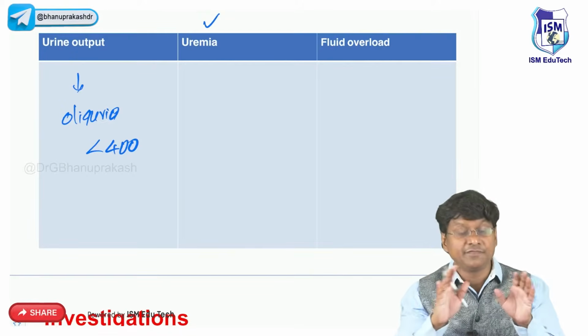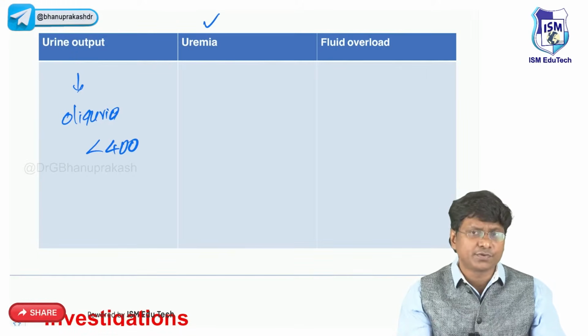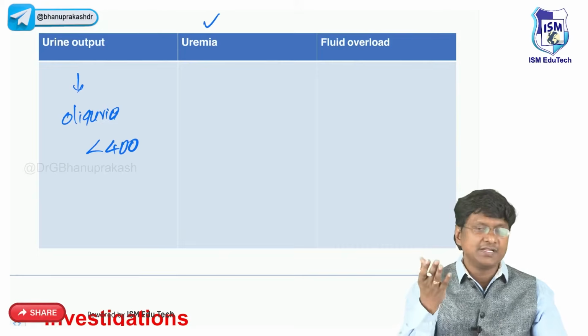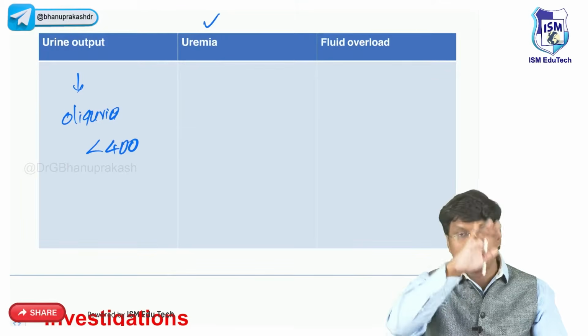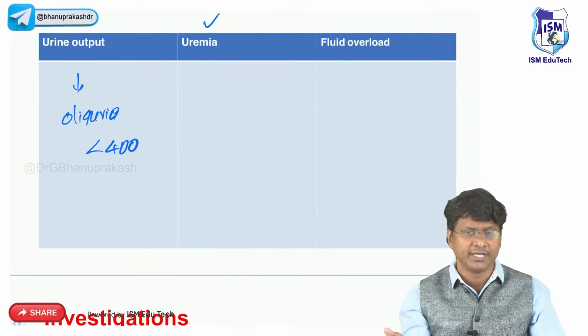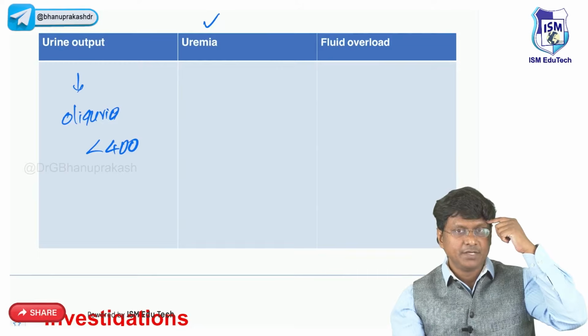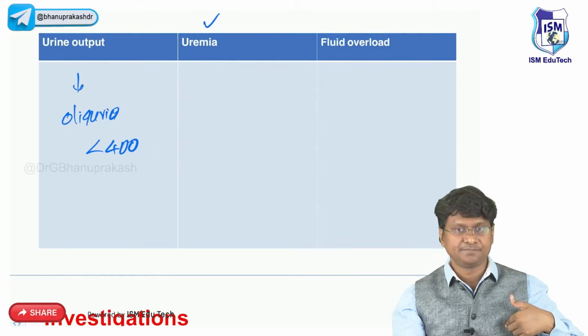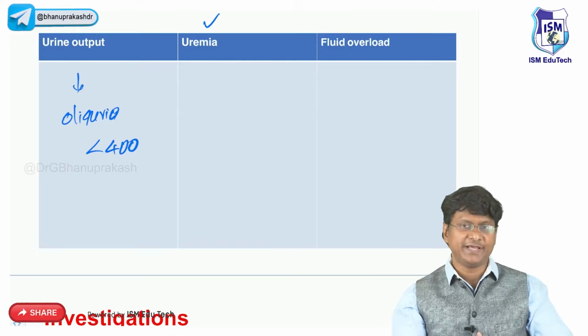Then you will have all the features of uremia. What are all the features of uremia? See, the urea level is elevated here, and this particular urea goes and gets accumulated in various parts of the body. So there can be uremic encephalopathy, right? There can be uremic pericarditis. There can be uremic gastroparesis.